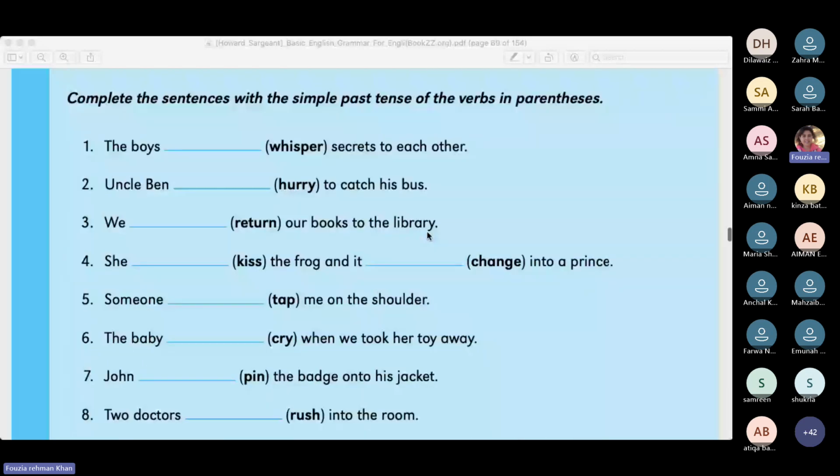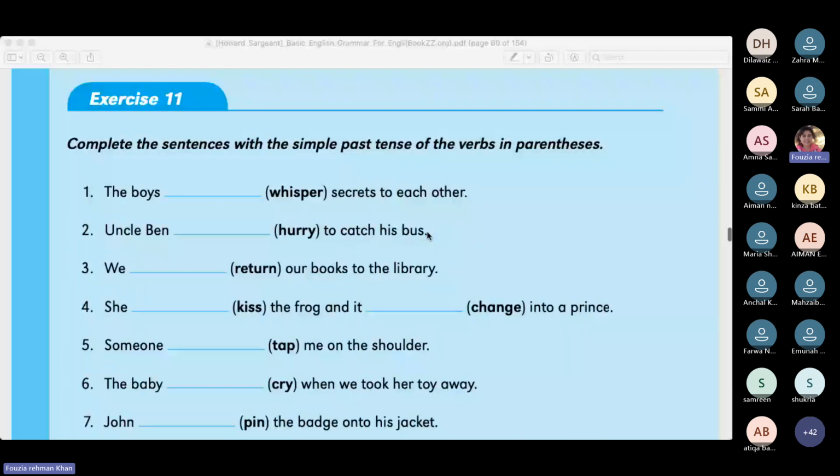Now we are quickly doing this. Complete the sentences with the simple past tense of the verb in parentheses. The activity is about doing the spellings correctly. Otherwise, we know. Whispered, this is hurried, this is returned, this is kissed, this is changed, this is tapped. Tapped would be quickly.